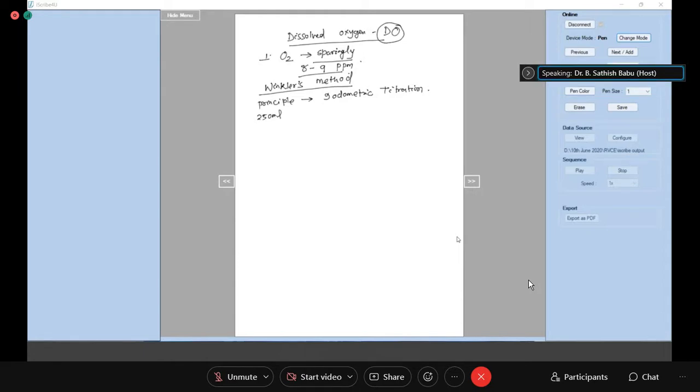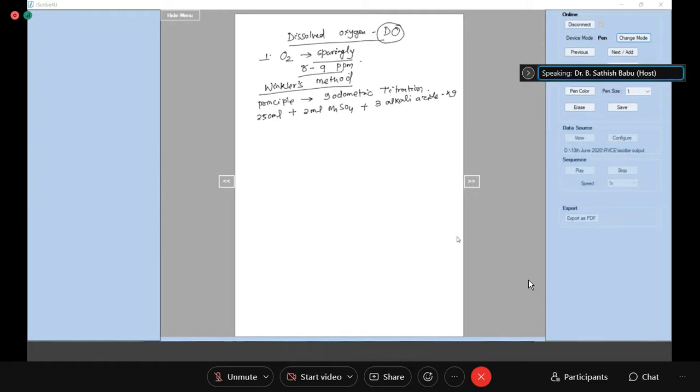Now, let's say we take a water sample, 250 ml of a water sample. Simultaneously I will be telling the procedure as well as the equations. First you understand, 250 ml of a water sample we have taken, for which we are going to find out the amount of dissolved oxygen. For this, we will be adding 2 ml of manganese sulfate and 3 ml of alkali azide potassium iodide.